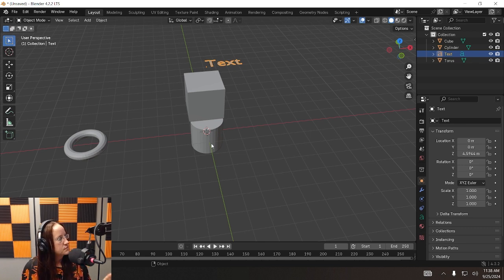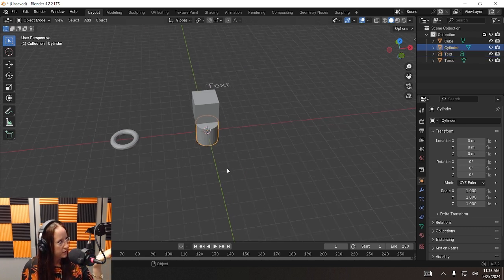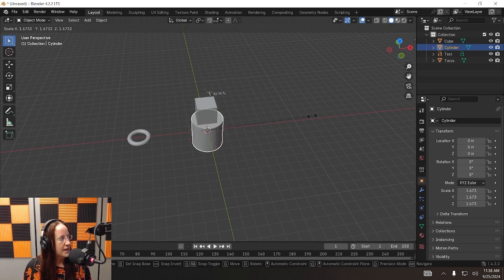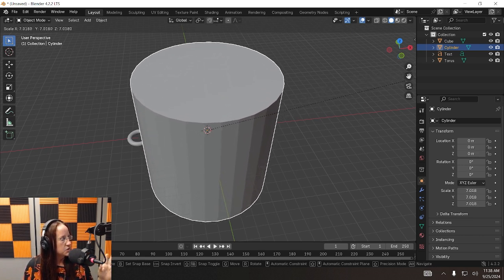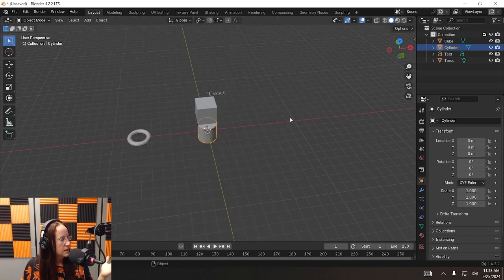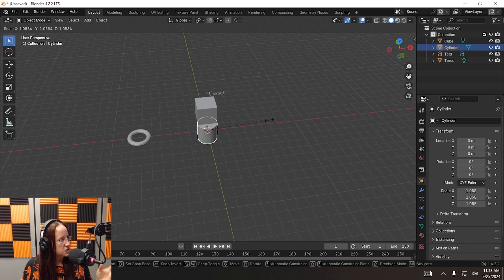Last section. Select your cylinder, zoom out a little bit, roll that mouse wheel, and instead of pressing G, we are going to press S to scale it. Just like grabbing, it's a little bit different, but it scales on all axes at the same time. So you can see it's the same shape cylinder, just getting gigantic. When you press S, it attaches your mouse cursor to the center of the geometry of whatever object you have selected. And when you move your mouse away from the center, it either grows or shrinks respectively.